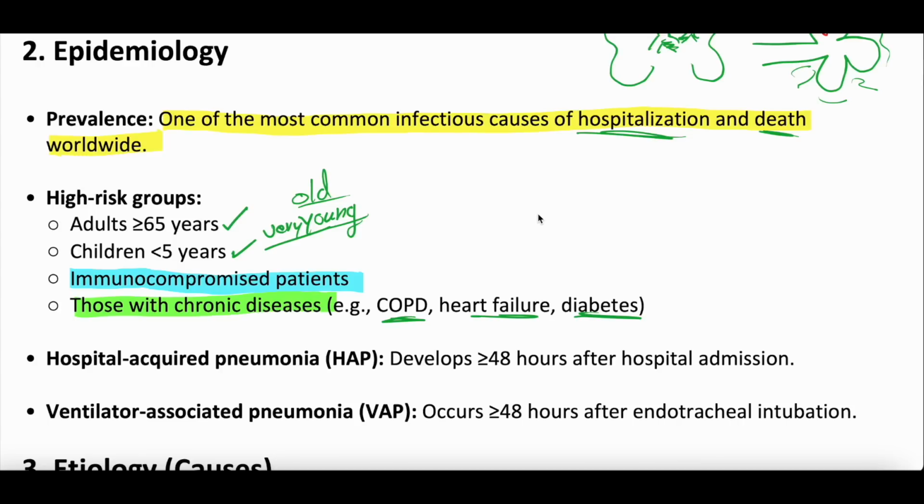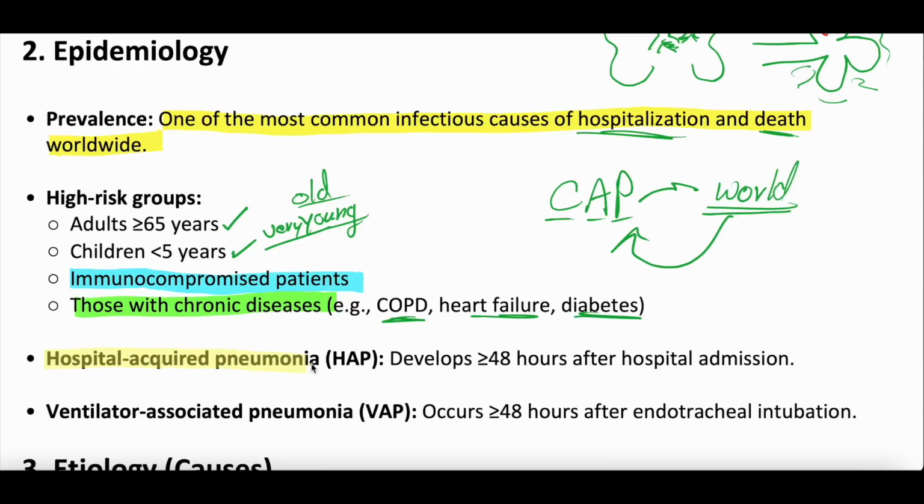Okay. We also have a couple different definitions of pneumonia. The first is CAP, Community Acquired Pneumonia. This is when you're just out in the world doing your own thing and you get pneumonia. You get it from the community. But there's also these entities, and these change over time. Some of this isn't as mainstream anymore, but there's hospital-acquired pneumonia, which is pneumonia that you develop while you're in the hospital, after 48 hours from admission. And then there's ventilator-associated pneumonia, meaning you've been on a ventilator for more than 48 hours and you develop pneumonia.